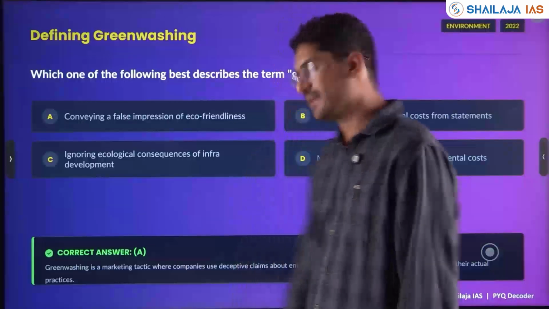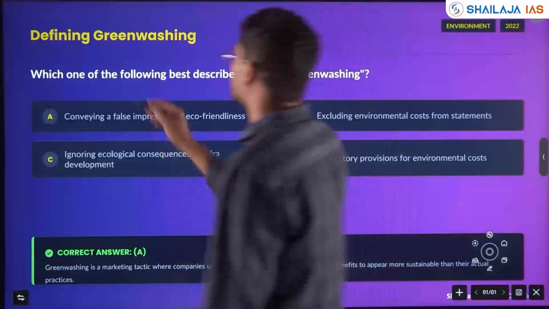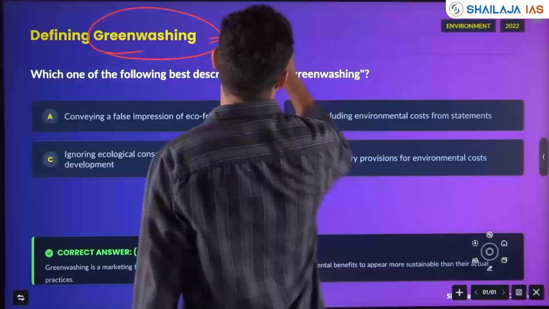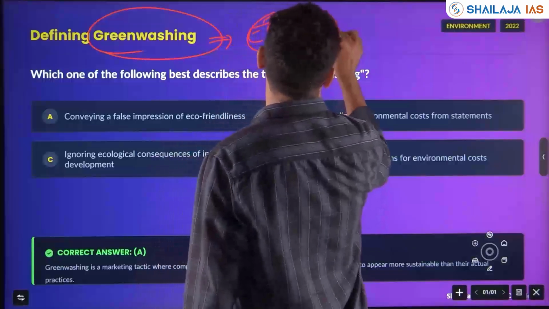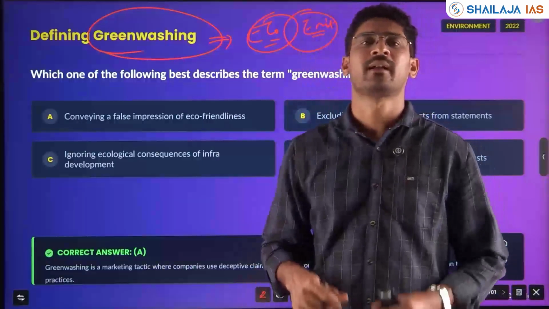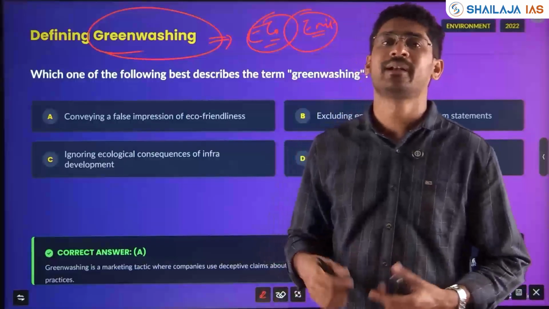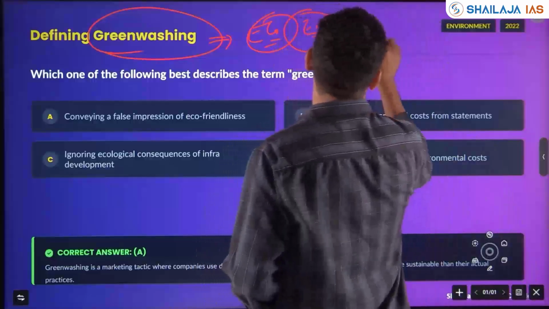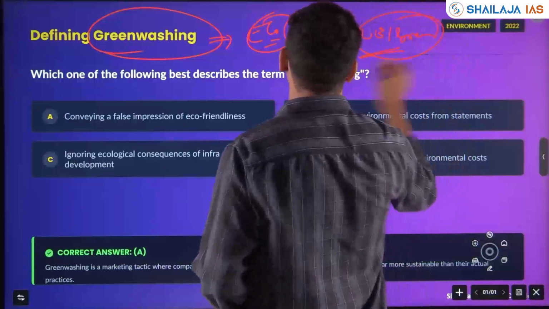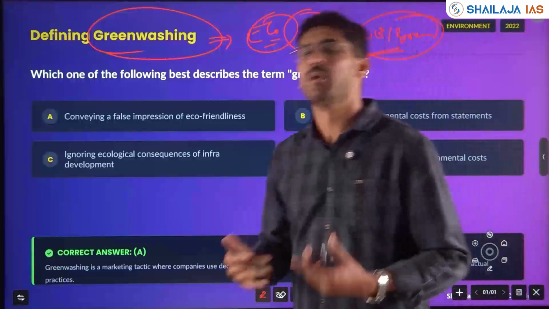Next, some of the terms. This can be an environmental question or economical question with respect to greenwashing. Okay. Economy and environment mixed. What is greenwashing? Some of the products are manufactured using very polluted energy like coal, but they will mention it as renewable energy or green energy we used. That is packaging and telling eco-friendly, but they are using, okay, polluting energies.